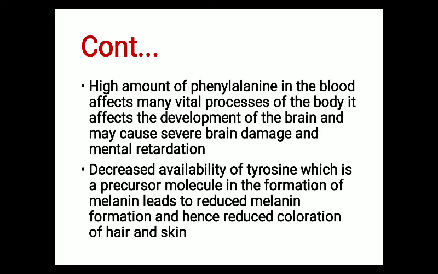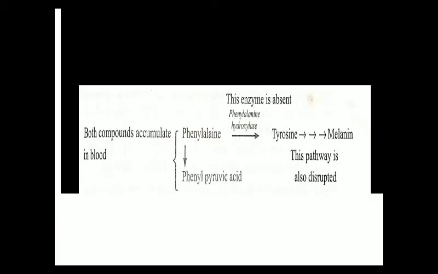It affects the development of the brain and may cause severe brain damage and mental retardation. Decreased availability of tyrosine, which is a precursor molecule in the formation of melanin, leads to reduced melanin formation and hence reduced coloration of hair and skin. These are the after effects of this disease.